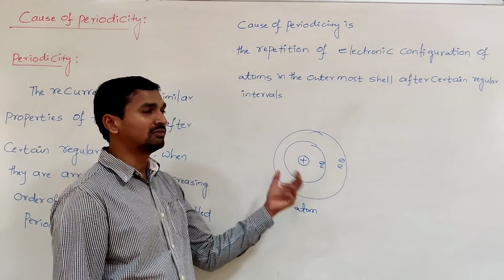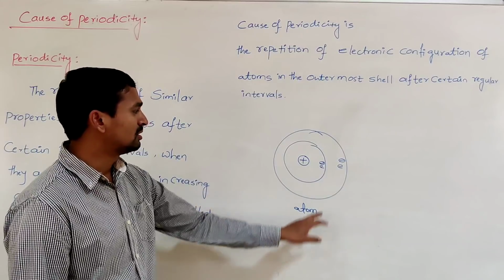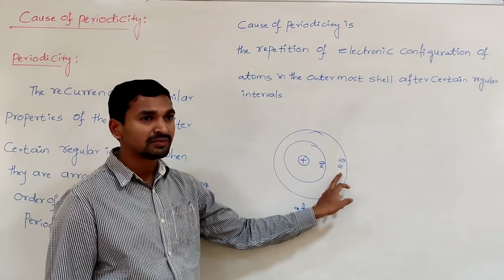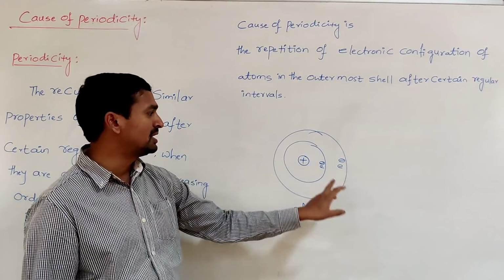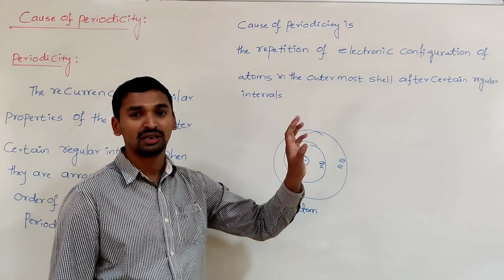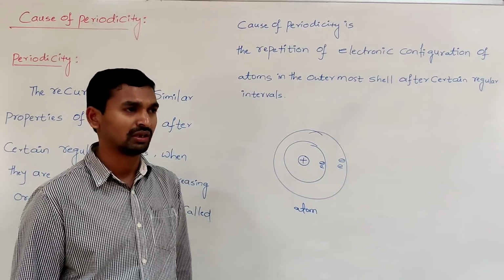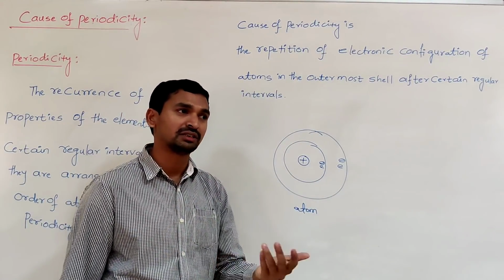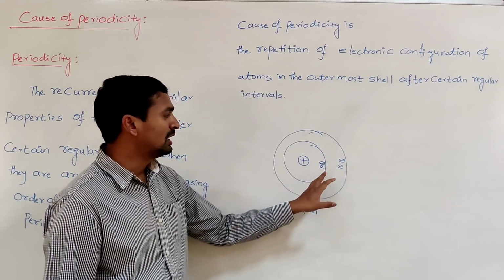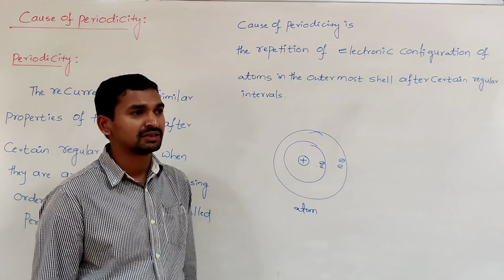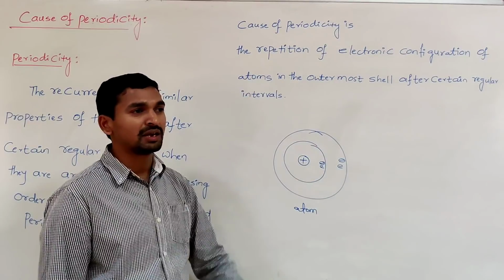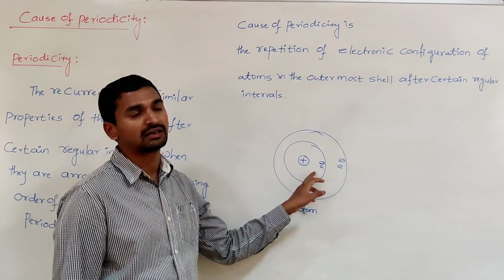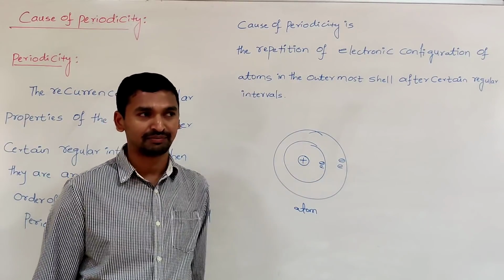Now which part is involved in the chemical reaction? So electrons participate in the chemical reaction. That means the properties of the elements depend upon which one? Electrons. Do all the electrons participate in the reaction? No. In most cases, the physical and chemical properties do not depend much on all the electrons present in the atom.